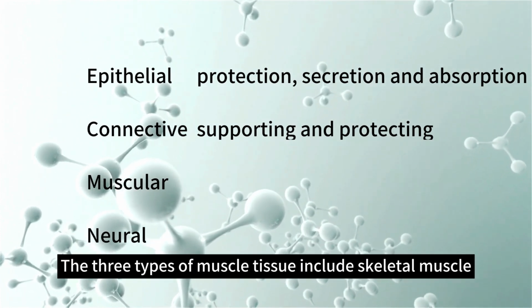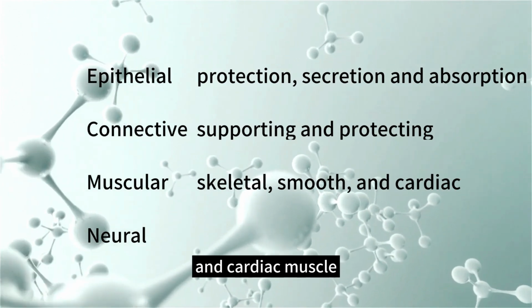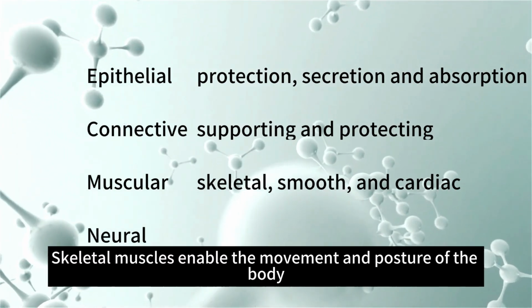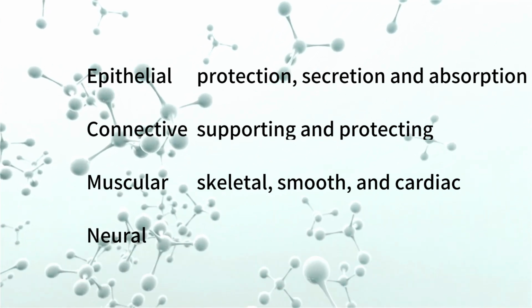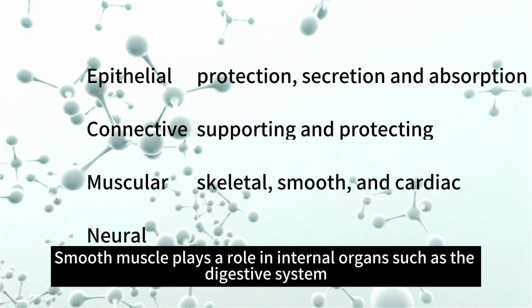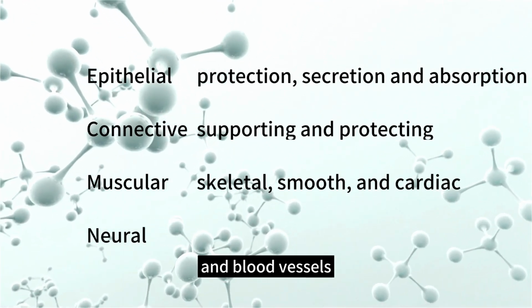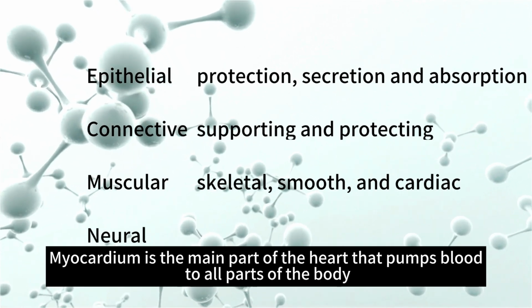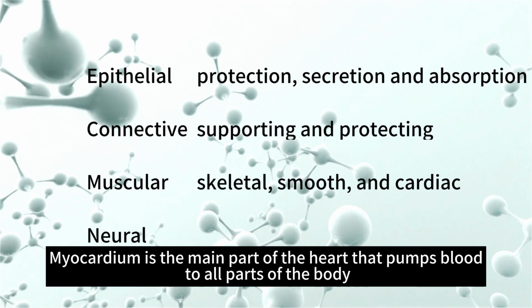The three types of muscle tissue include skeletal muscle, smooth muscle, and cardiac muscle. Skeletal muscles enable the movement and posture of the body. Smooth muscle plays a role in internal organs such as the digestive system, respiratory system, and blood vessels. Myocardium is the main part of the heart that pumps blood to all parts of the body.